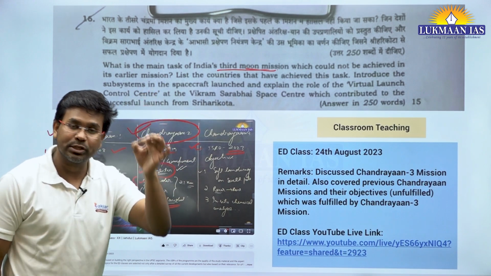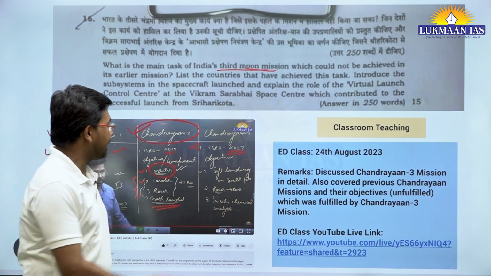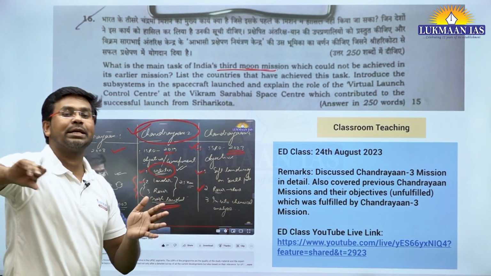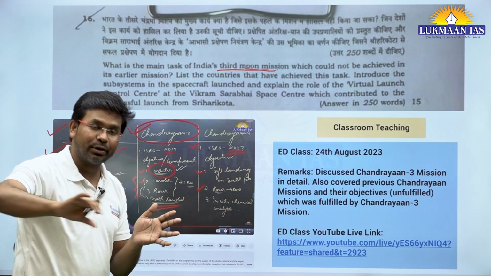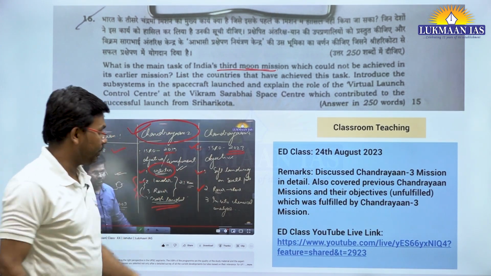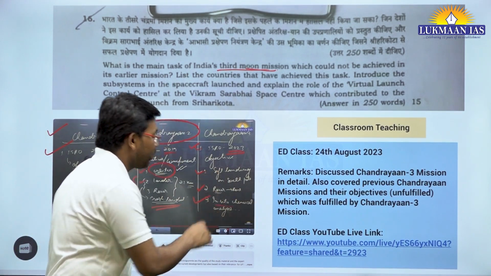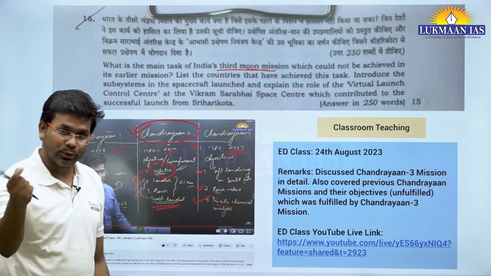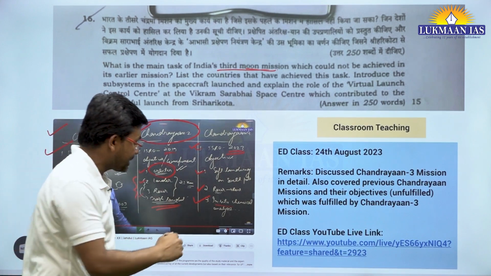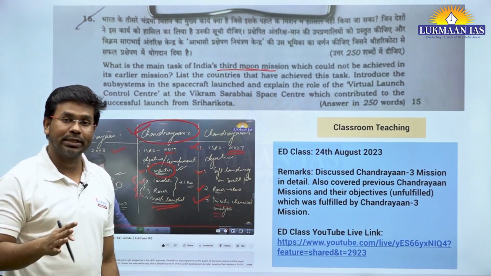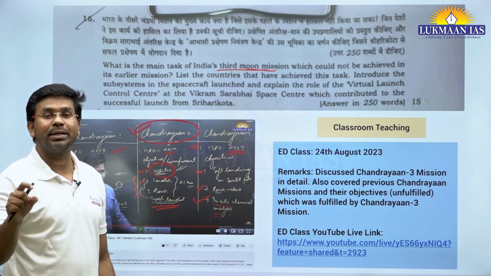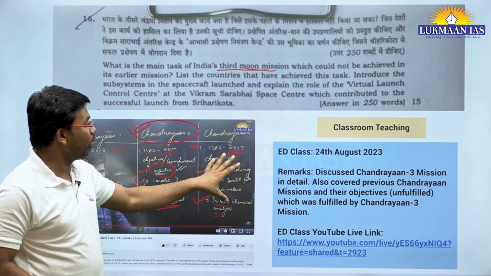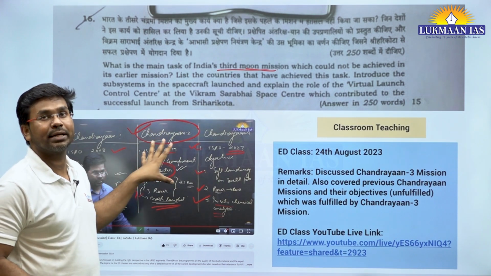One was a soft landing on the south pole of the moon. The second objective was to make the rover rove, to travel on the surface of the moon. The third objective was that this rover would collect samples from the surface of the moon, do in situ chemical analysis and share data with us. It has done precisely that and shared data with ISRO. We have been able to analyze rock samples from the surface of the moon. So these are the objectives that were fulfilled that were not previously fulfilled by the Chandrayaan-2 mission.